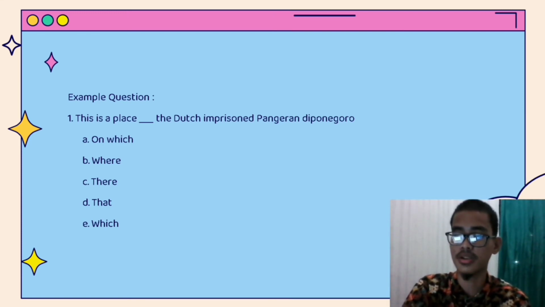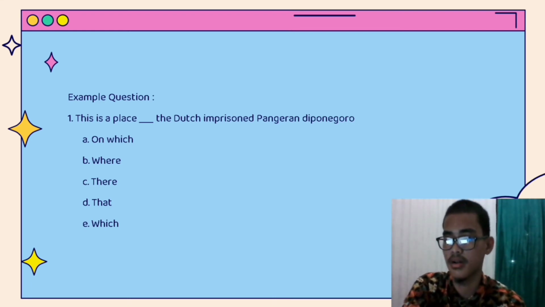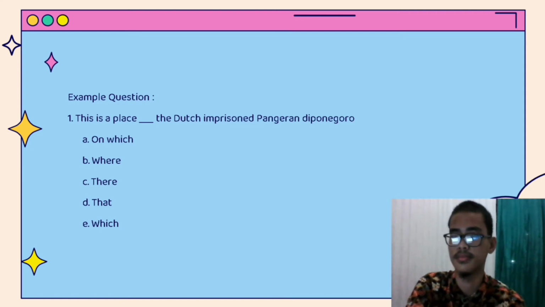Option A, on which, is incorrect because which isn't talking about the place, and which is one of the adjective clause. There is incorrect too because the next word isn't followed by a verb. The answer that is incorrect too because it doesn't talk about a noun clause.